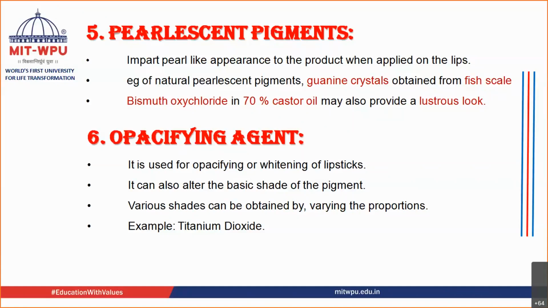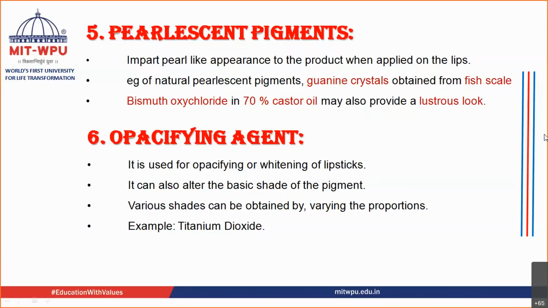In a similar manner, the pearls and pigments are added to the lipstick, whereby when you apply the lipstick onto the lips, you get that pearl type appearance. So it imparts a pearl-like appearance to the product when applied onto the lips. Examples are guanine crystals, which are obtained from fish scales. While cooking fish, you remove these fish scales earlier. These fish scales are added into the lipstick in order to get the pearl-like appearance.